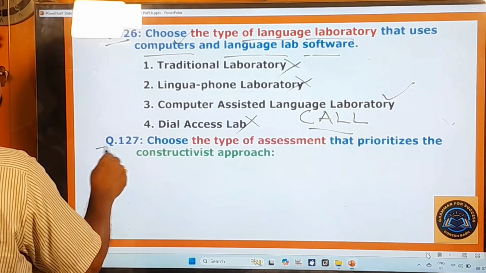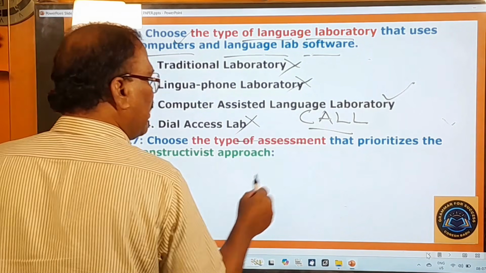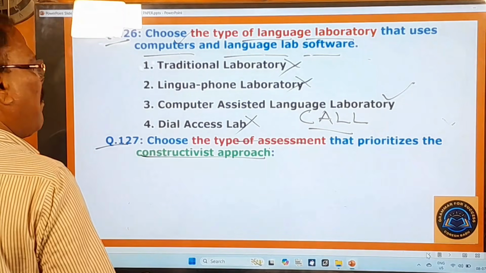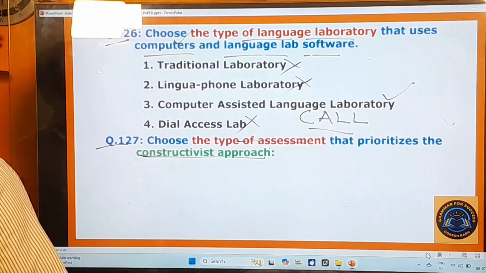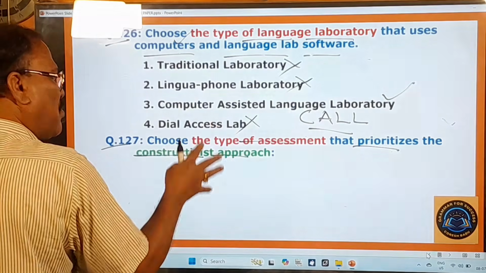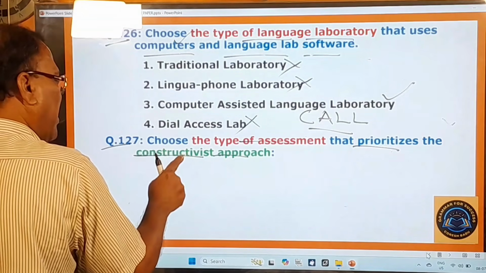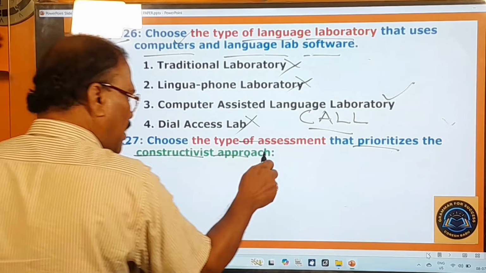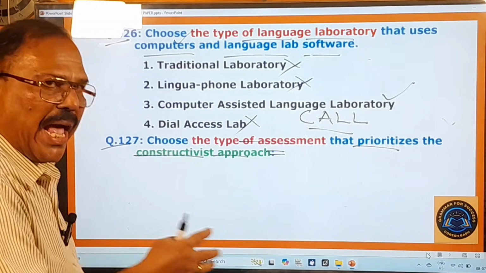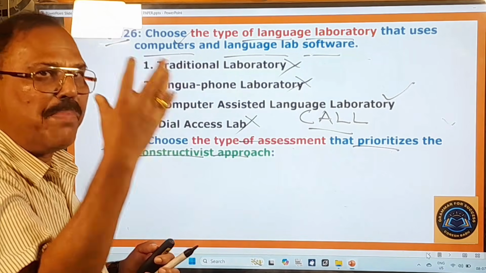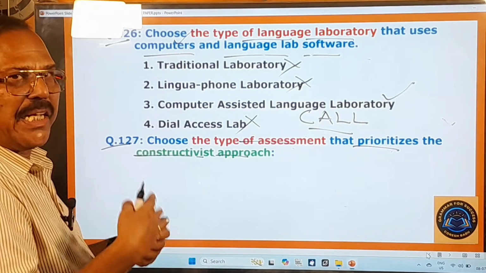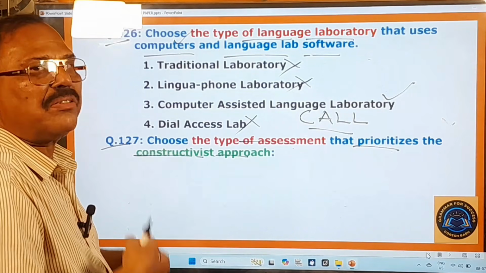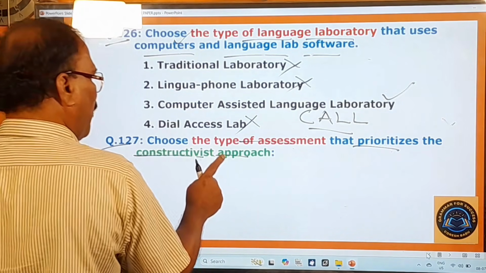And here 127th question, choose the type of assessment that prioritizes the constructivist approach. So what is that type of assessment that prioritizes the constructivist approach? Before you choose the correct option, let me give you some idea about this constructivist approach. What is this constructivist approach? This constructivist approach focuses on active, collaborative, and group-based learning. It helps the students or the learners build their own knowledge, construct their own knowledge. So it's a wonderful approach, you know very well.